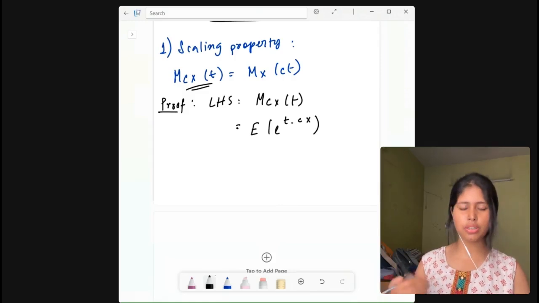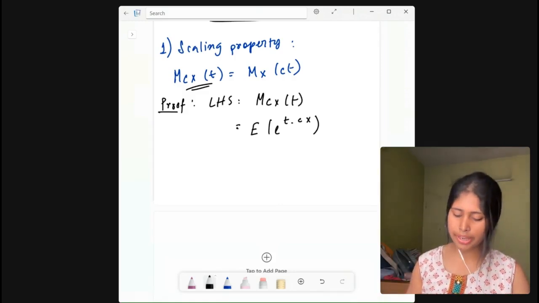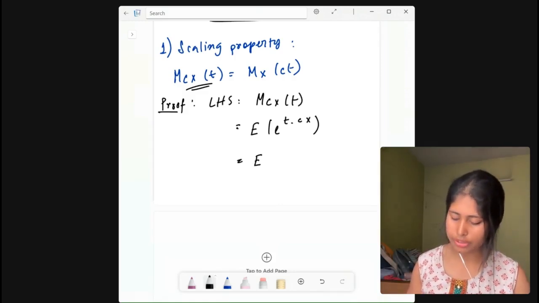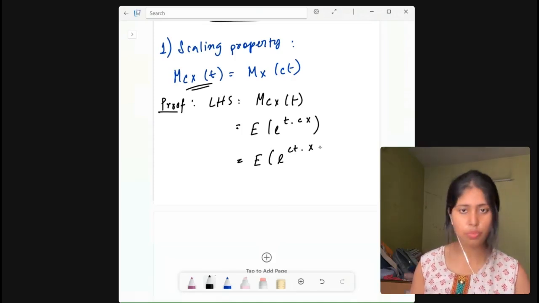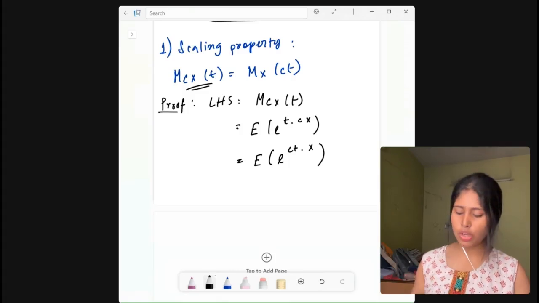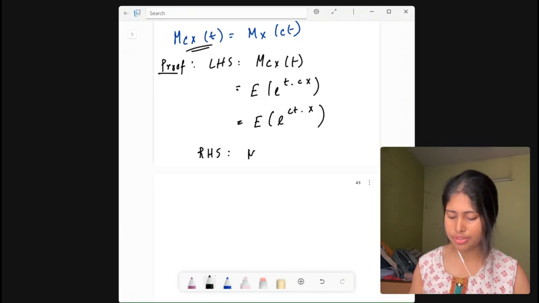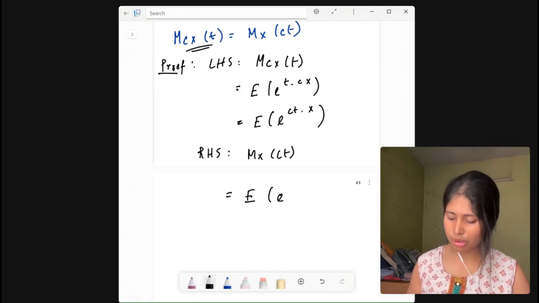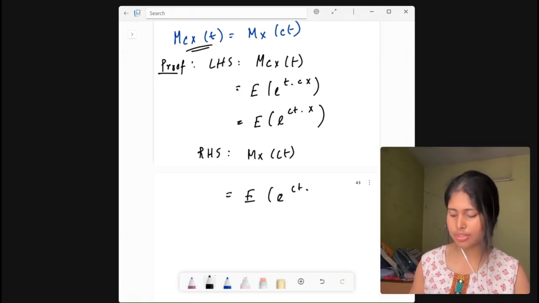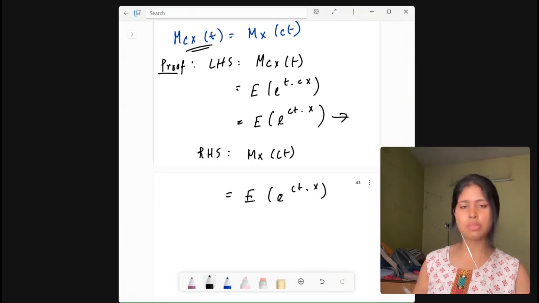We can also write it as expectation of e to the power ct into X. Now coming to the RHS, M_X(ct), which is directly expectation of e to the power ct into X. Can you see that this part and this part are similar?